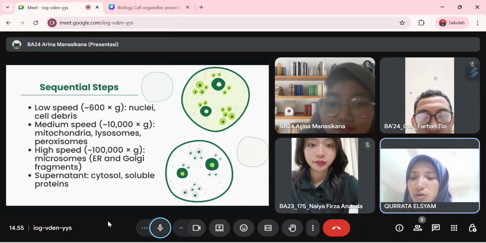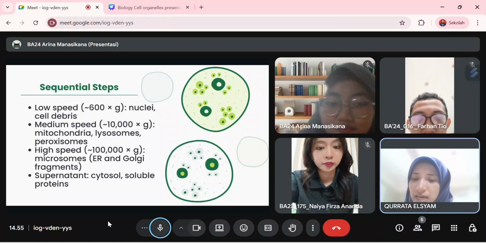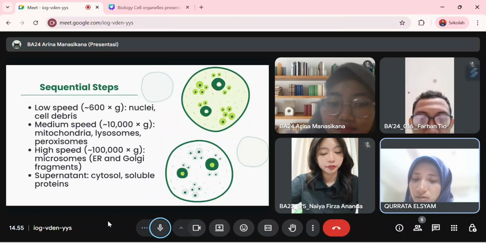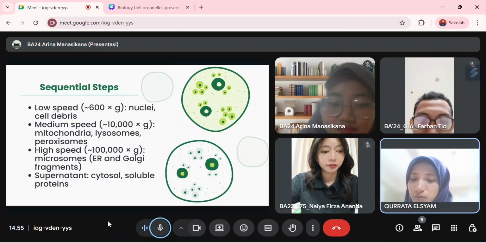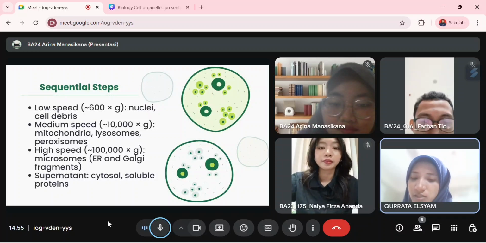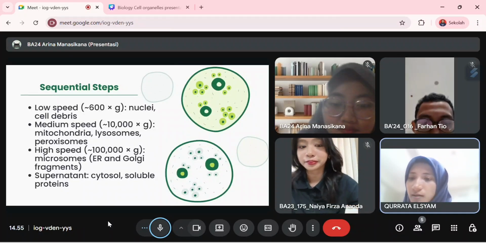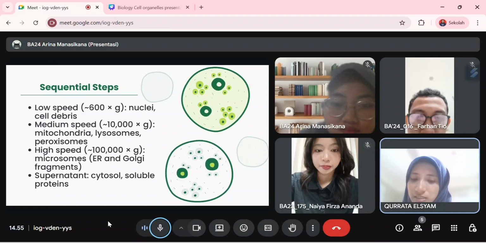For example, when we centrifuge at a low speed, we obtain nuclei and large debris. At medium speed, mitochondria, lysosomes, and peroxisomes will pellet. Then, with high speed, we can collect microsomes, such as fragments of endoplasmic reticulum and Golgi apparatus. Finally, the cytosol and soluble proteins remain in the supernatant.